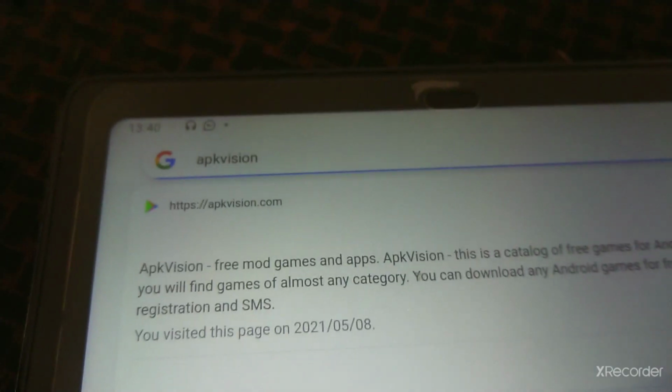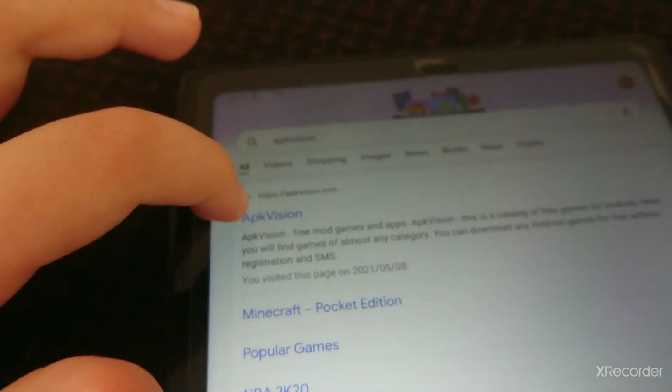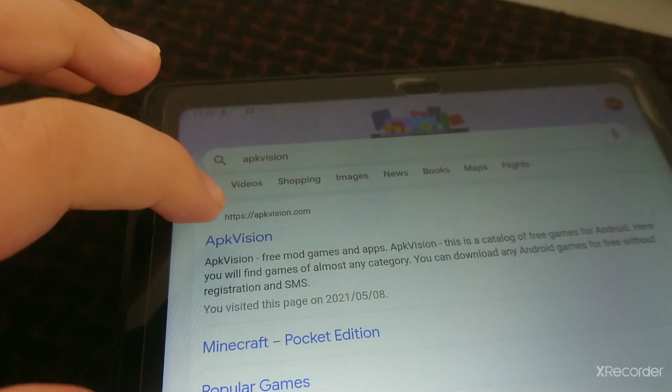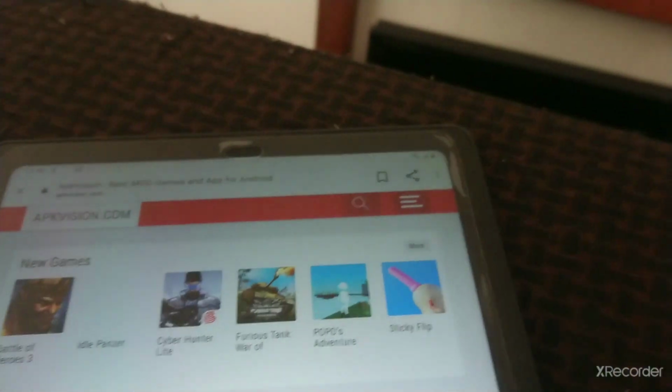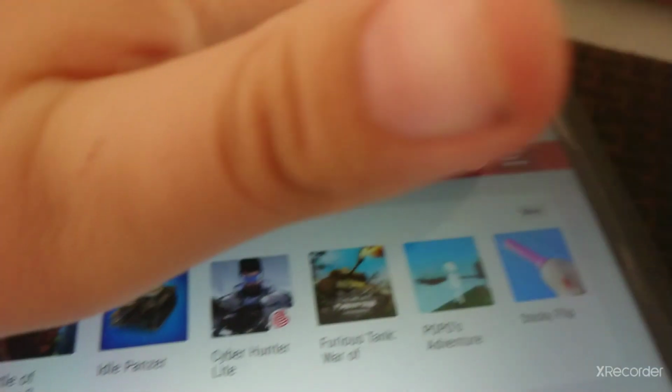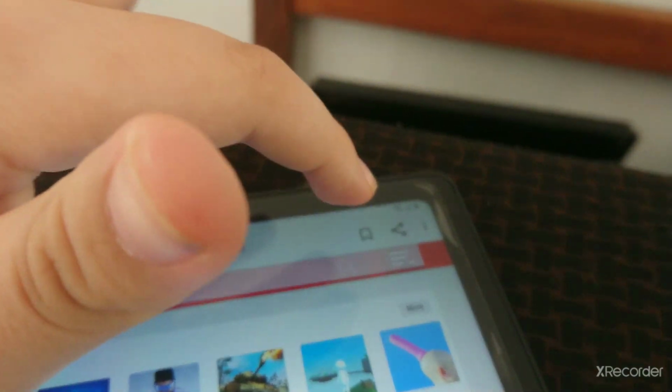And after you type in APK Vision, you click on this website. After you're in the website called APK Vision, you click on that search button.